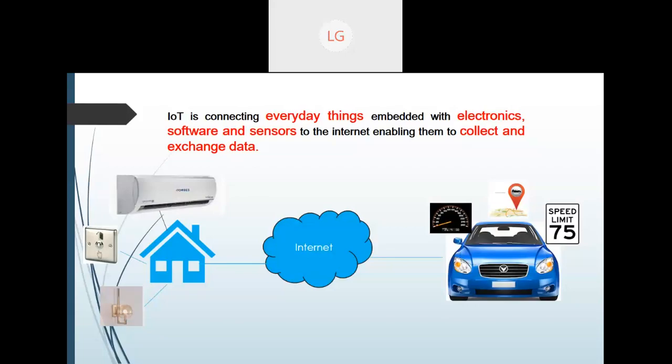Suppose we have an internet platform where we can connect these things. Let's take the example of a house. We can connect my lock here. I'm showing you AC and lights, and all these can be managed through the same platform. Since I have a platform, we can also connect our car to it and monitor the fuel meter, speed of the car, and location of the car as well.